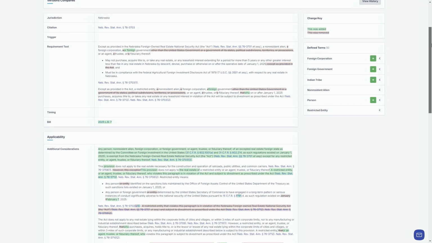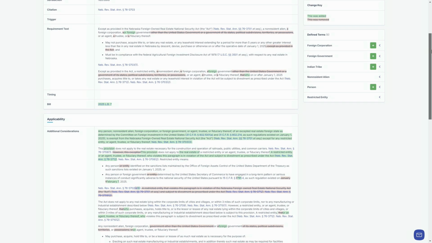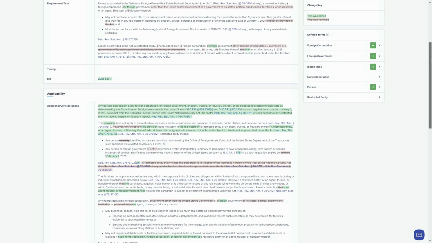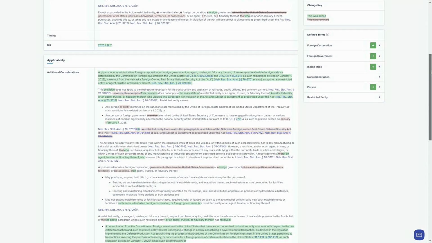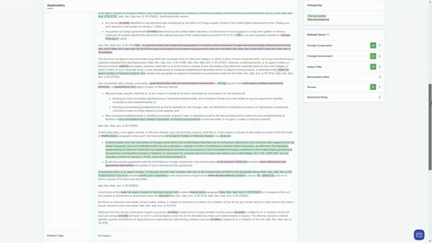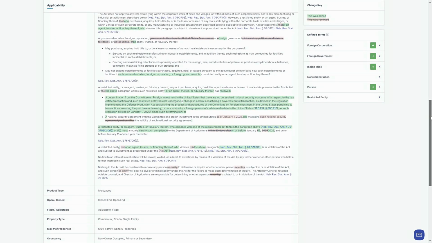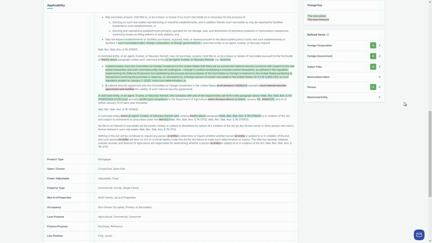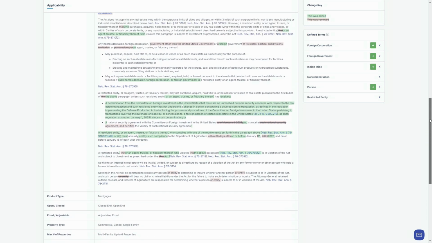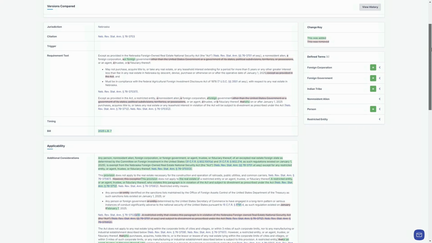So you see everything that's changed or everything that's new is in green, everything that's been deleted is highlighted in red and struck through, as well as the addition of certain definitions. We keep all of those on the right-hand side so you can see them in context with what you're looking at. So if you're going in and you're trying to start up a brand new lending product in a new state, you need to figure out what rules are applicable to you, what licenses you need.